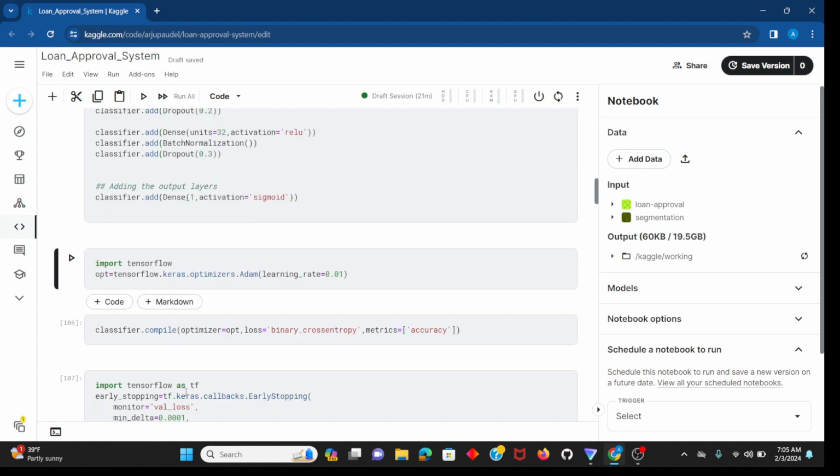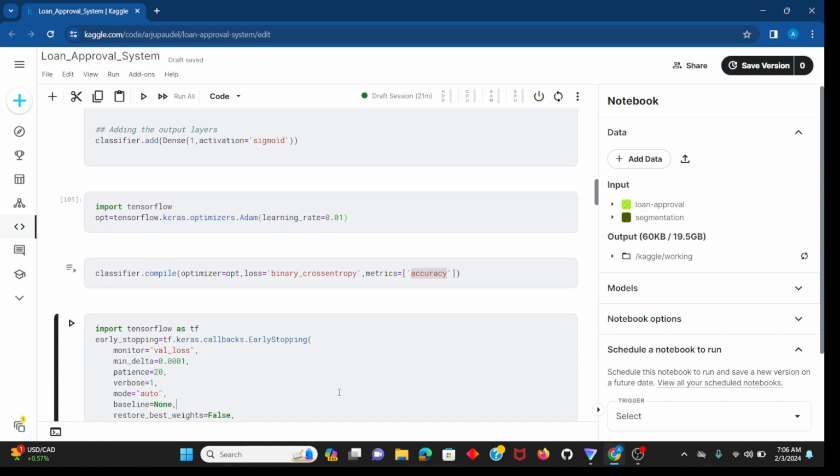I'm adding the output layers, and I am importing from TensorFlow. I am deciding which optimizer to use: tensorflow.keras.optimizers.Adam, specifying a learning rate of 0.01, and I'm compiling the model with the optimizer I've defined here. And I'm using binary cross entropy for binary classification, because we have two classes. Binary means two, isn't it? 0 or 1, isn't it? I'm using metrics like the accuracy metric.